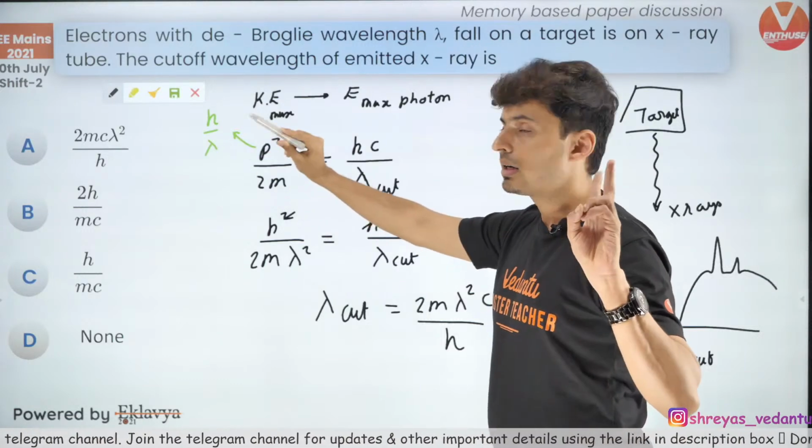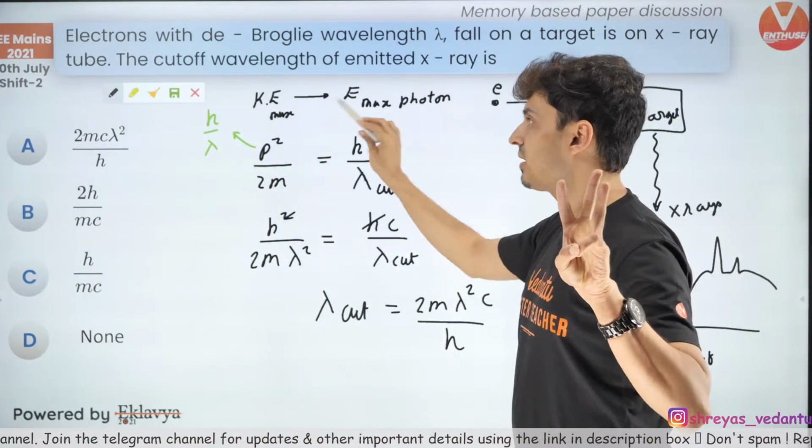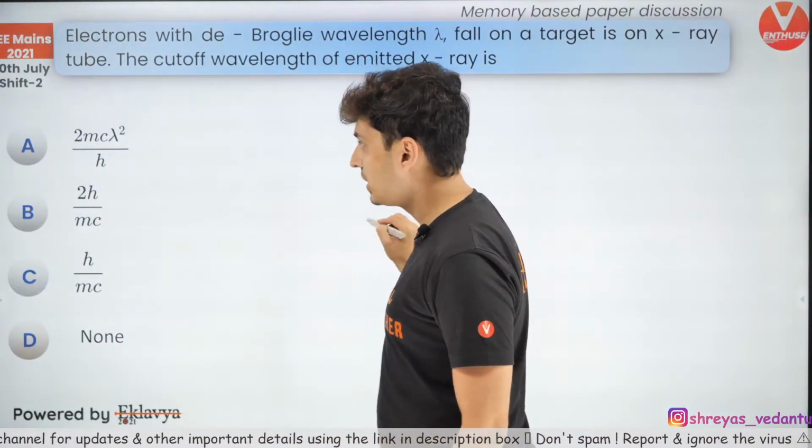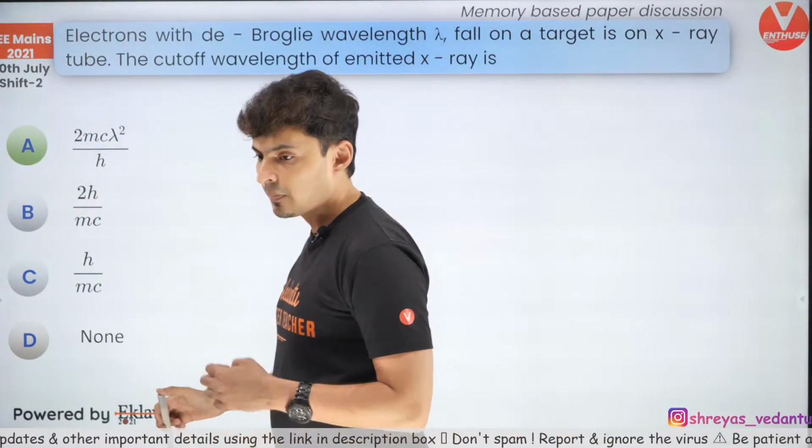Kinetic energy formula, de Broglie formula and X-ray formula for the cutoff wavelength. That's it. So 3 formulas are being used. You can see the correct option is A. Great.